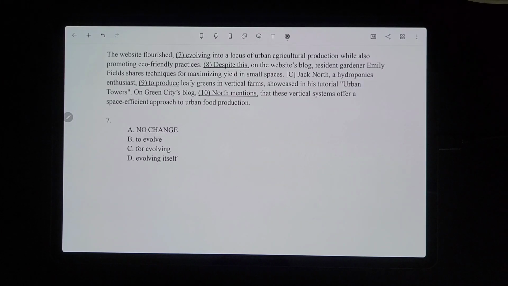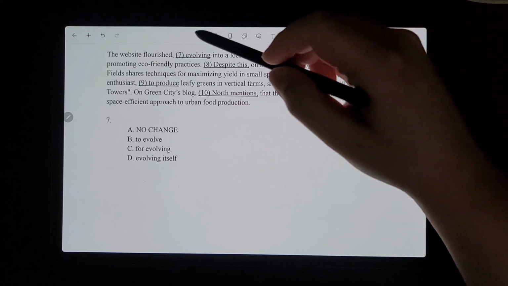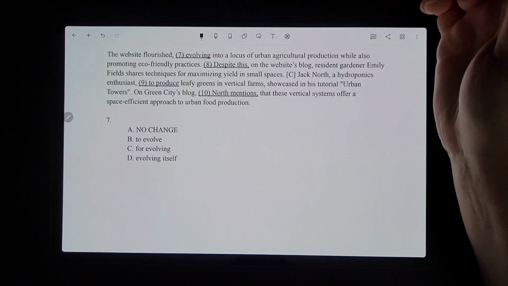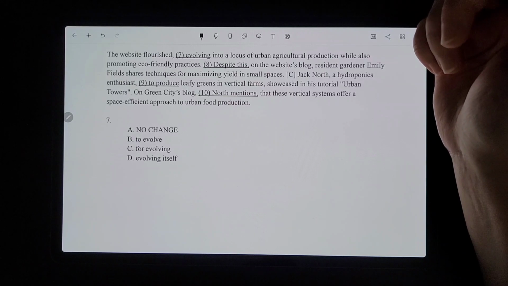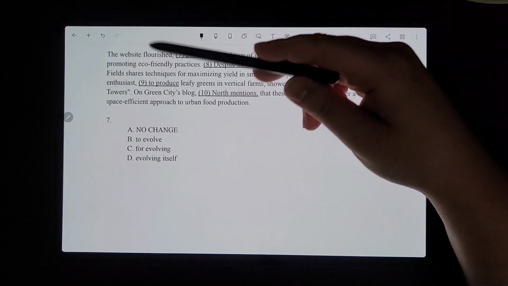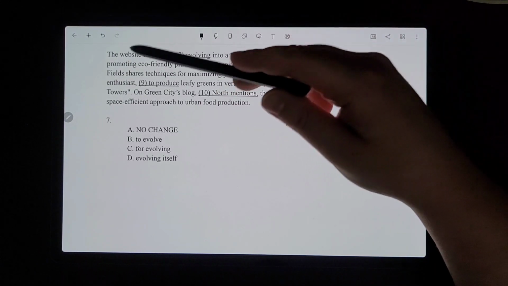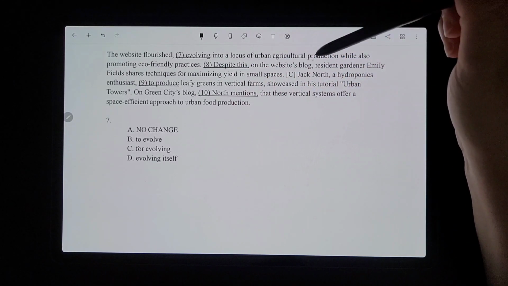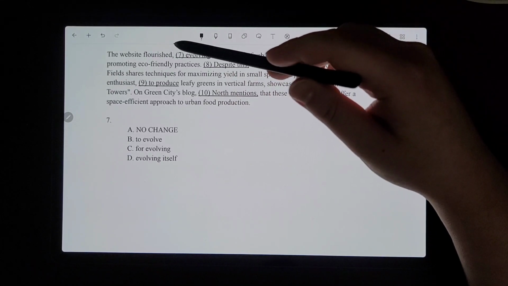And then for number 7, the website flourished, evolving into a locus of urban agricultural production while also promoting eco-friendly practices. A lot of people would get this wrong because for some reason they think you can't have a comma and an "-ing" word here. I don't know why, because this is actually one of the punctuation rules, which says that you can connect an independent clause, meaning something that could be its own sentence, like we have here, the website flourished, with a dependent clause, evolving into a locus of urban agricultural production, and so on, with a comma.